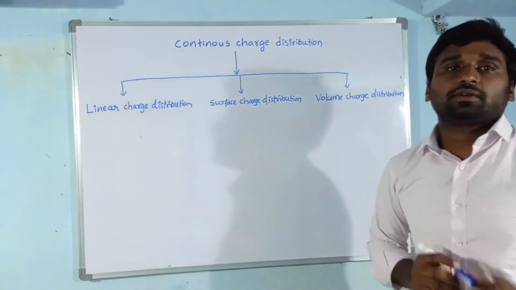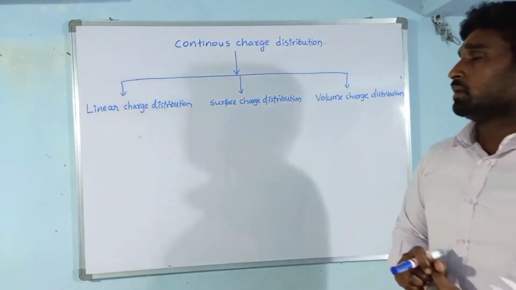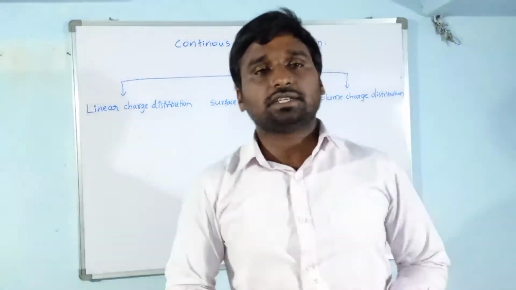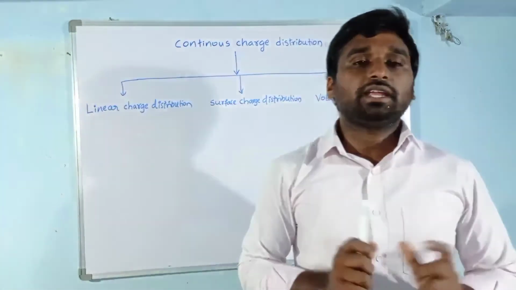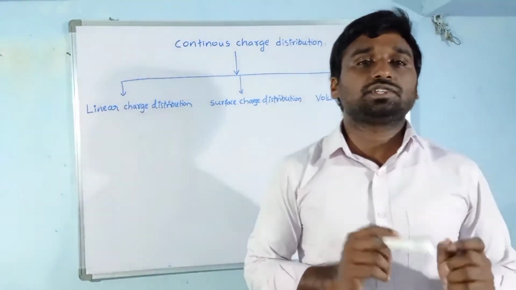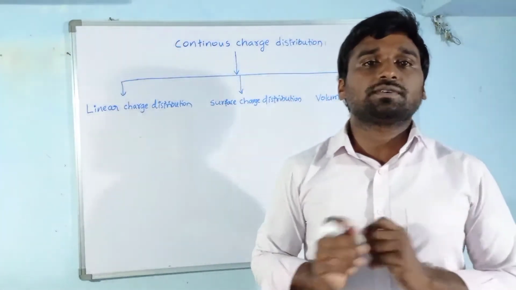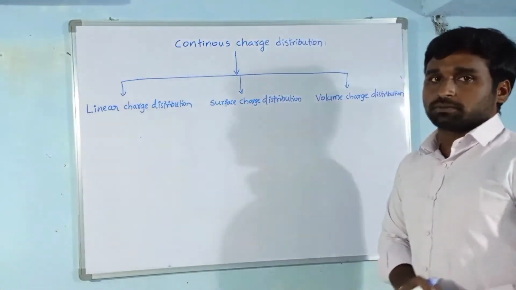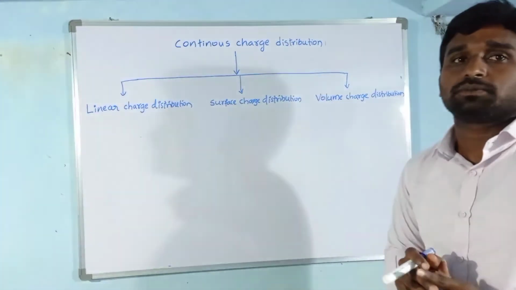In this session, we are going to discuss the concept of continuous charge distribution. Till now we have considered discrete and individual charges like q1, q2, q3 and so on. But in cases like a charged linear conductor, a charged surface area and a charged sphere, it is impractical to consider individual and discrete charges. We consider continuous charge distribution.